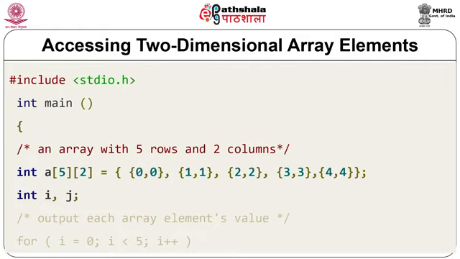We are also using different variables like i and j that are considered as integers.